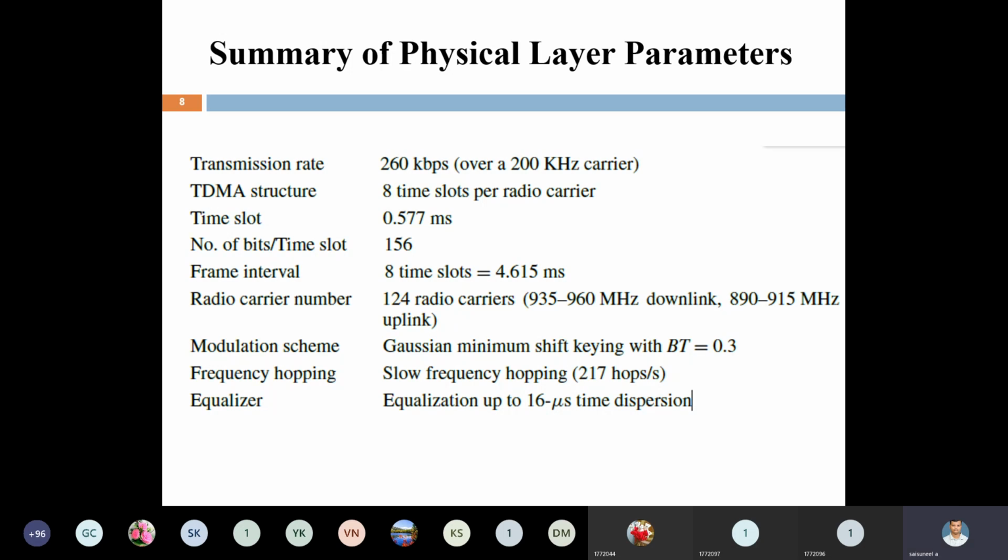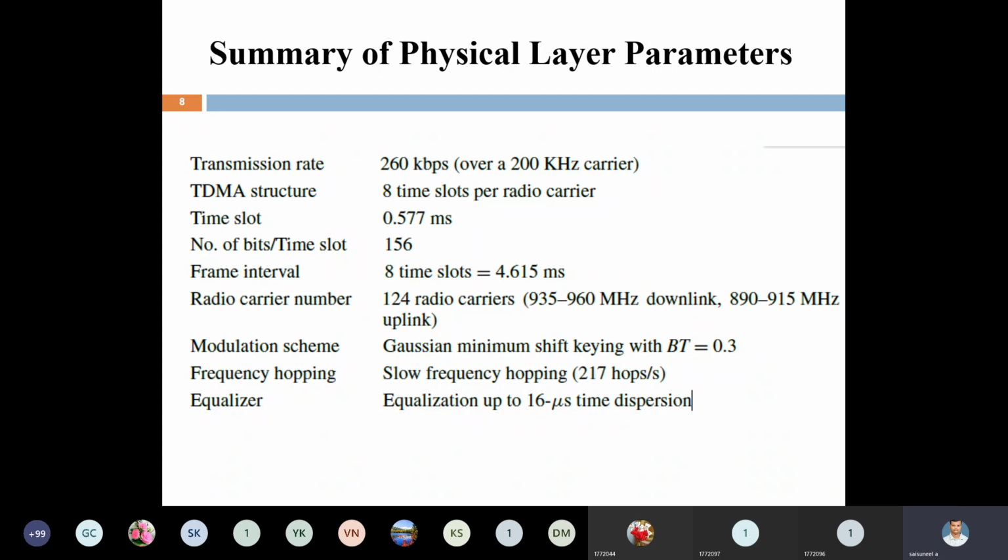Right. Now we go to the summary of GSM physical layer parameters. What is the transmission rate of GSM? 260 kbps over a 200 kHz carrier. Each channel bandwidth is 200 kHz. What about the TDMA structure? How many time slots are there? 8 time slots, right? 8 burst periods. Each time slot is 0.577 milliseconds, or 577 microseconds. Number of bits per time slot is 156.